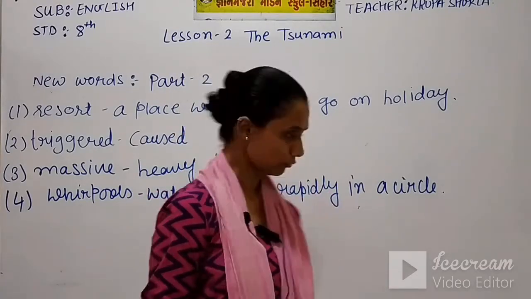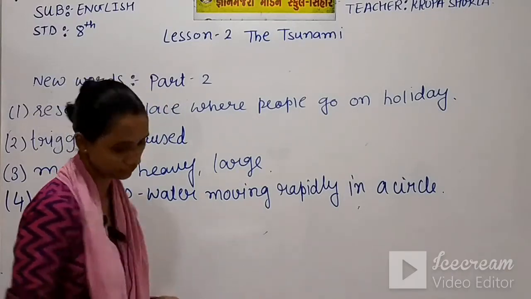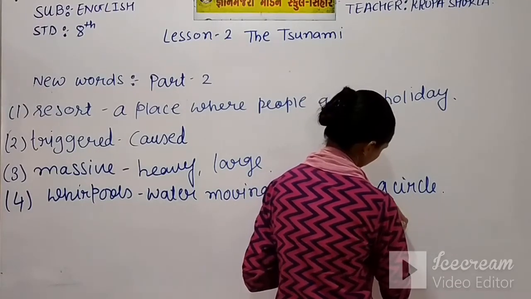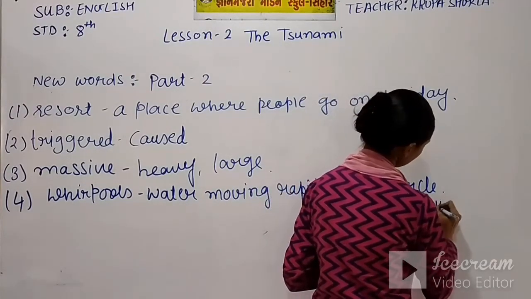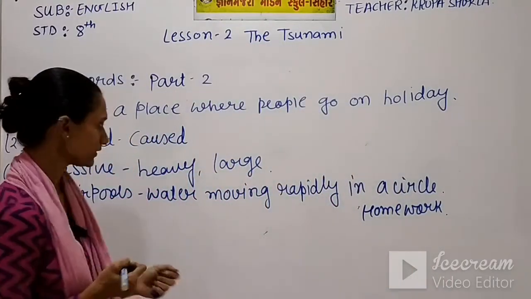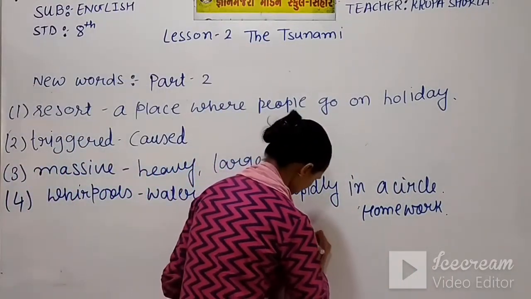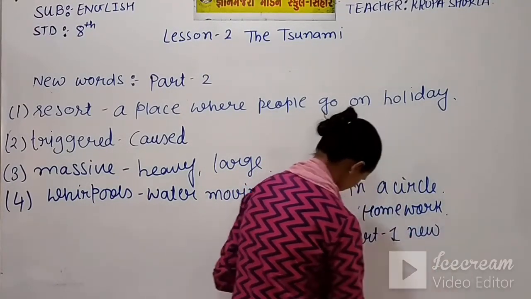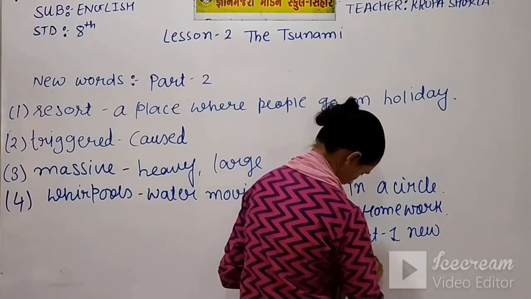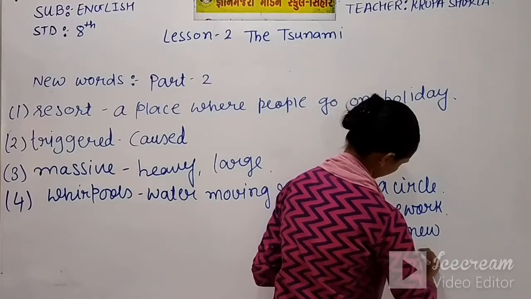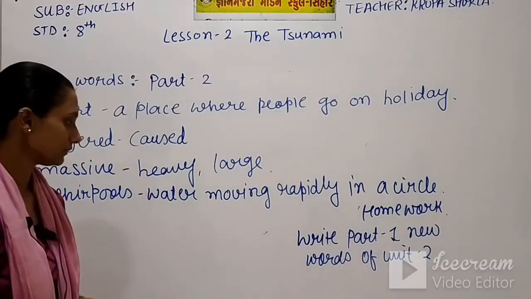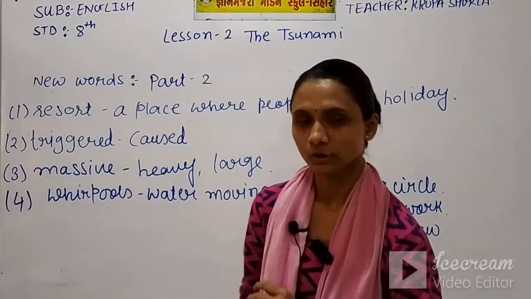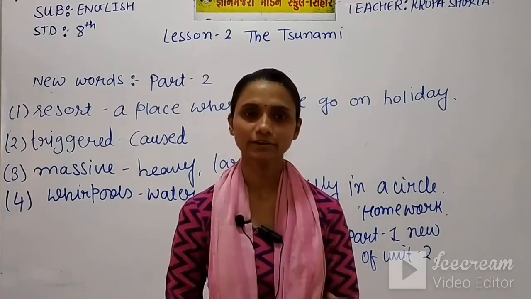Now it's time to give you homework. Here some words have been written. You can write that. I'm writing your homework here. You have to write these new words in your book, especially part 1 new words. So write part 1 new words of unit 2. Don't write part 2 new words. That part 2 is still not completed. We'll discuss the second part and third part in the next video.